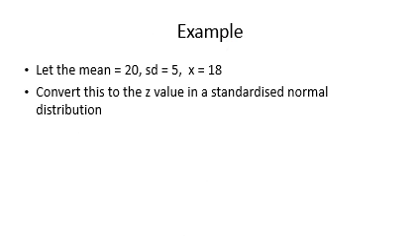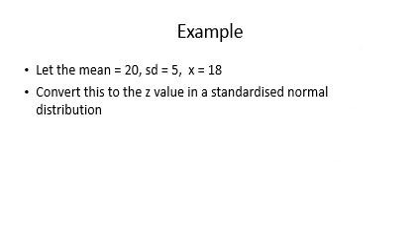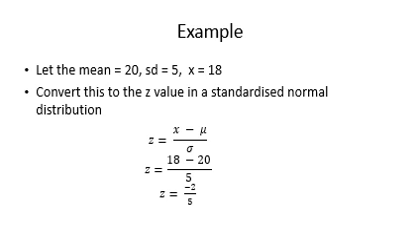And so here's a quick example where we need to do our conversion. So we want to convert this into a Z value. Remember, the Z value means it's a standardized normal distribution. So we've got our rule that says Z is equal to x minus the mean over standard deviation. What we know is the x value is 18, we know that the mean is equal to 20, and we know the standard deviation is equal to 5. Now 18 minus 20 is negative 2 over 5, and there we have it. So in much neater writing, it would look like this, and we still get the same answer, it just looks a little bit neater, doesn't it?